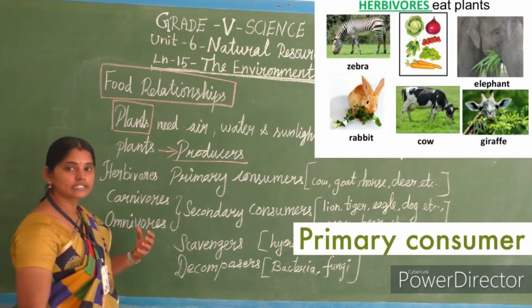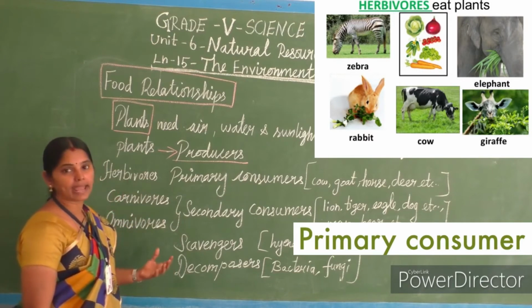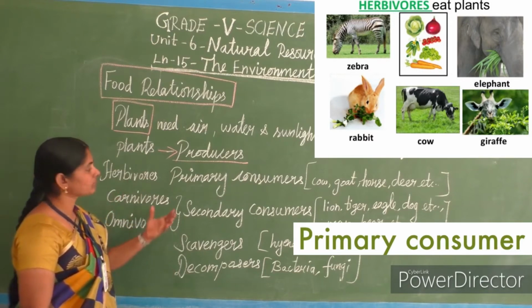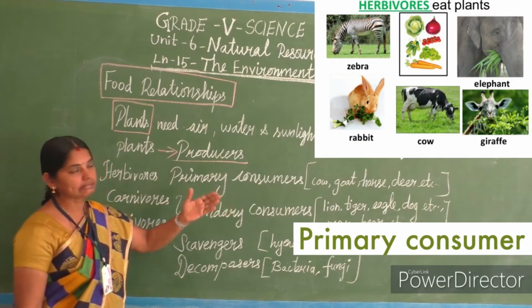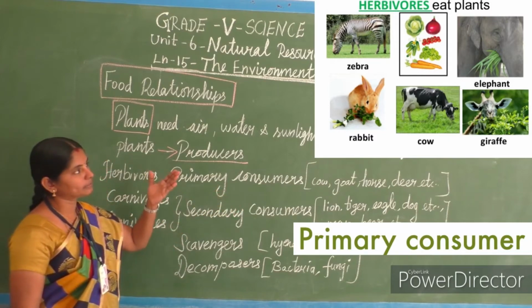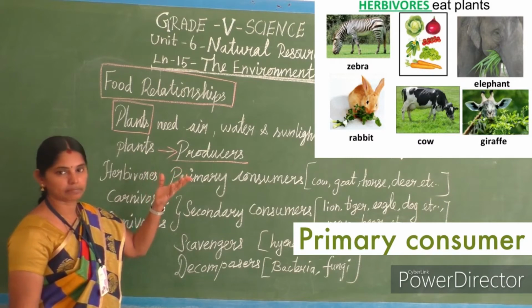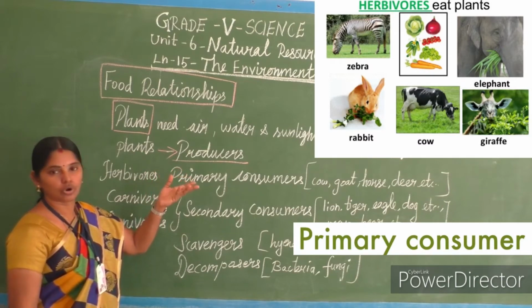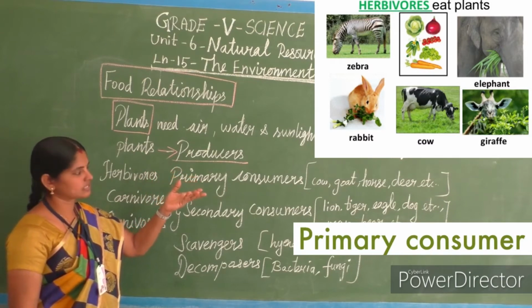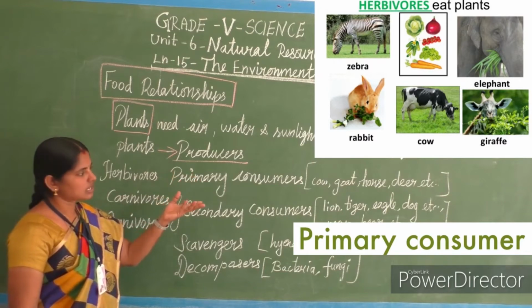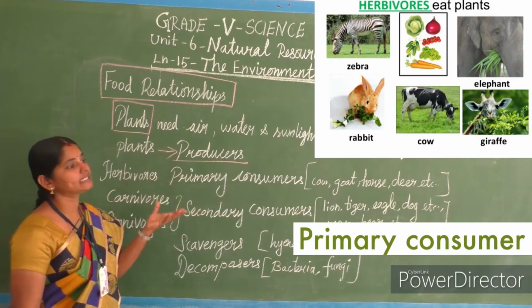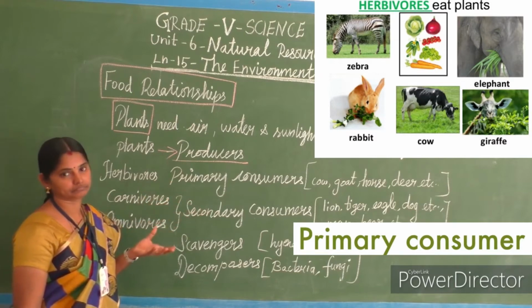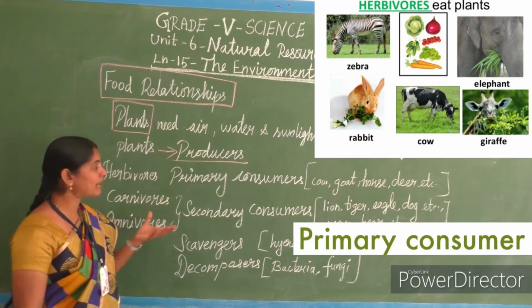Okay, these plants are eaten by some kind of animals, isn't it? Those animals, they eat only the plant food items. For example, cow, goat, horse, deer and all. See, look at the picture. The cow is taking the grass. Goat is eating the small herbs. Horses, deer. Such kind of animals, they take only the plant food.